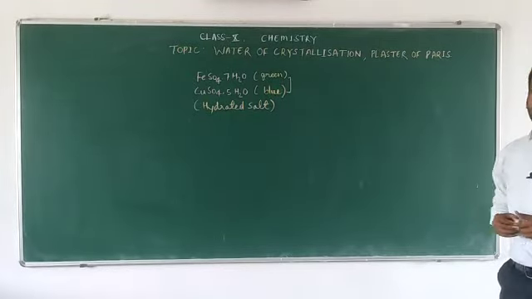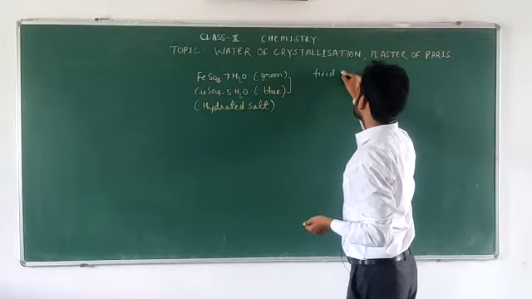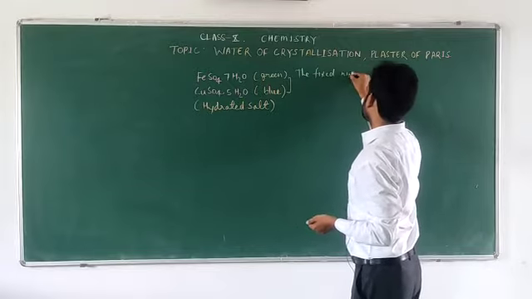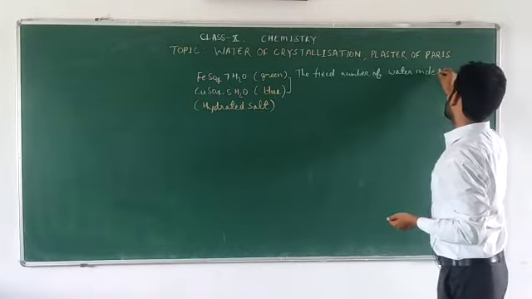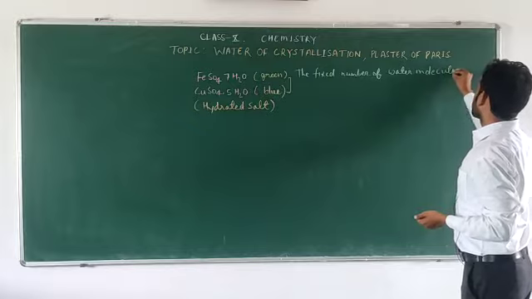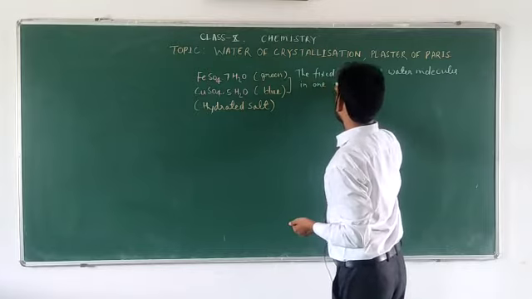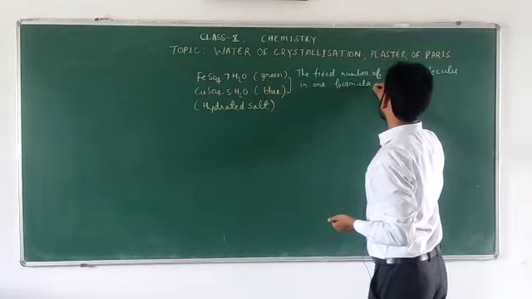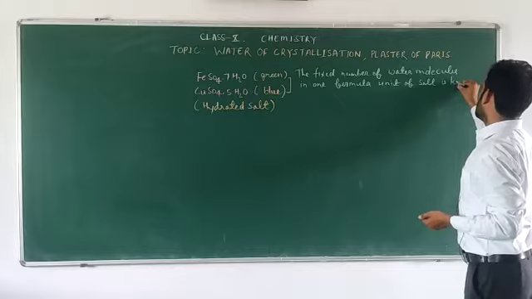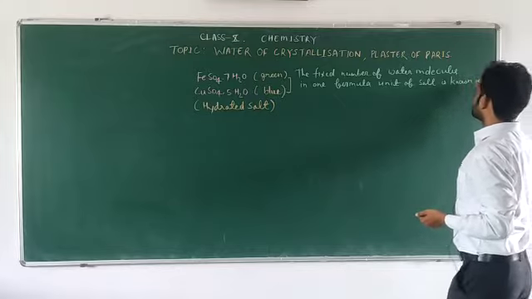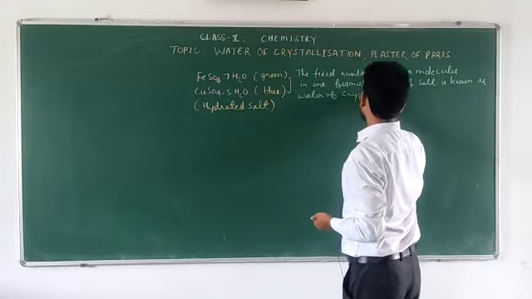So how can we define the water of crystallization? We can say that the fixed number of water molecules in one formula unit of salt is known as water of crystallization.